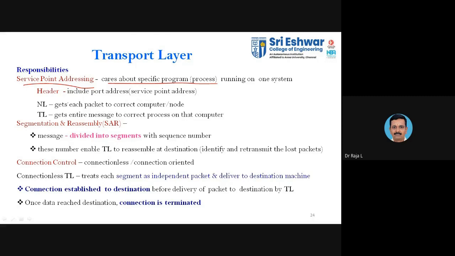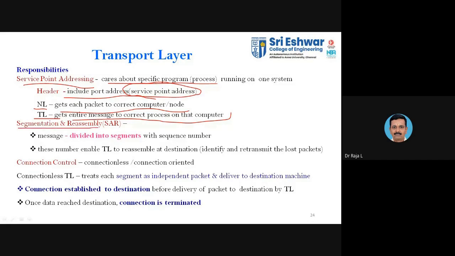It includes the port address. In which port? That is said to be the service point. If I am going to provide some type of service, I am going to provide that particular addressing. That is said to be service point addressing. So the network layer gets each packet to the corresponding node, and the transport layer gets the entire message to the correct process on that particular computer. That is the transport layer responsibility with respect to service point addressing.